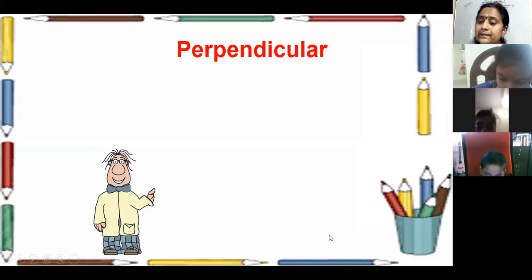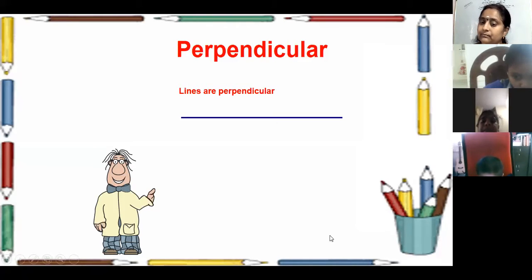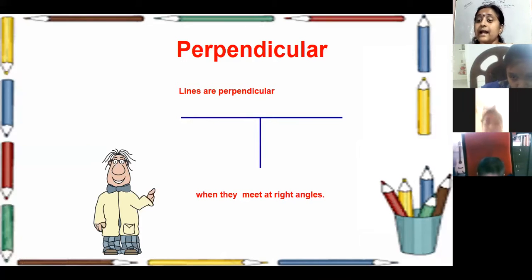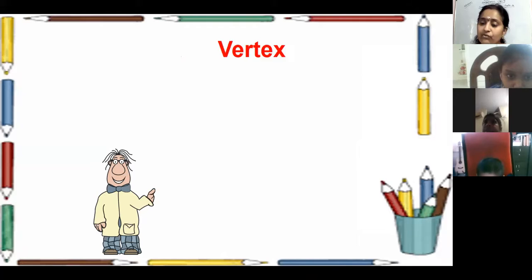Then what are perpendicular lines? The lines are said to be perpendicular when they meet at 90 degrees. 90 degrees means a right angle. When they meet at a right angle, we will say these lines are perpendicular lines. Then what is a vertex?